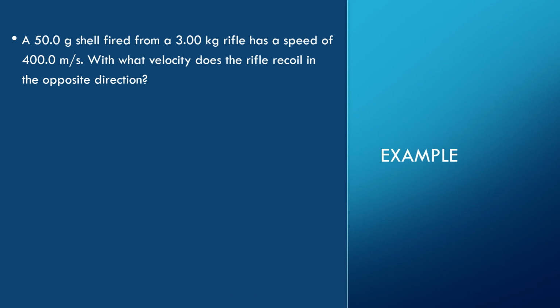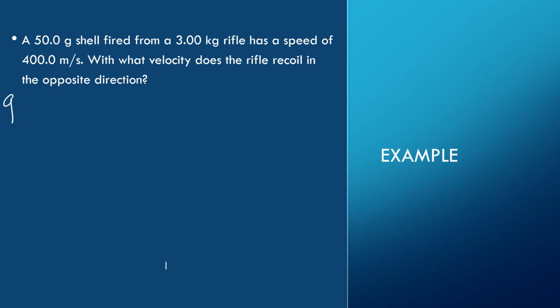All right, so now we have this new situation where I have two things that aren't moving. And then one thing moves in one direction, and then somehow there's some sort of reaction where one part of it moves in one direction and part of it moves in another. So if I start from rest, right, the two objects have to have their momentums cancel out essentially. So I end up with a total of 0. So let's kind of take a look at how this type of problem works.